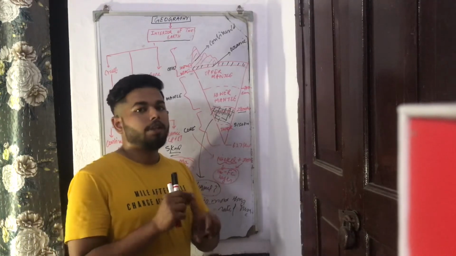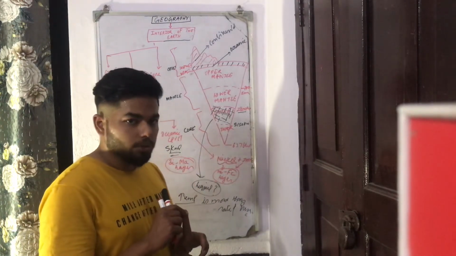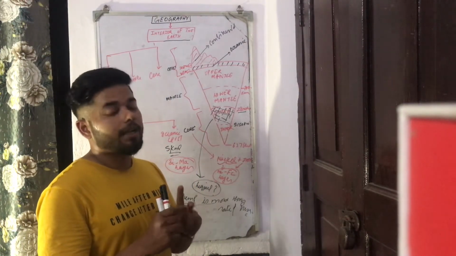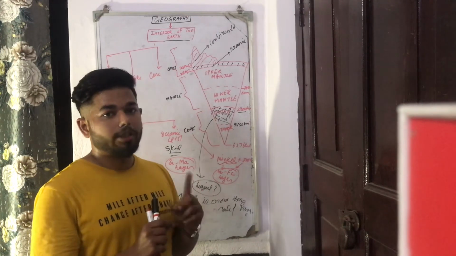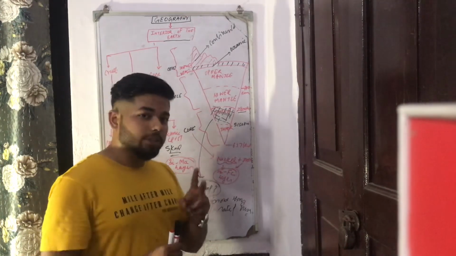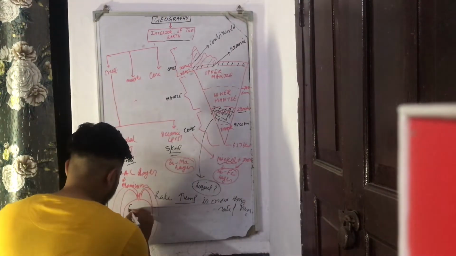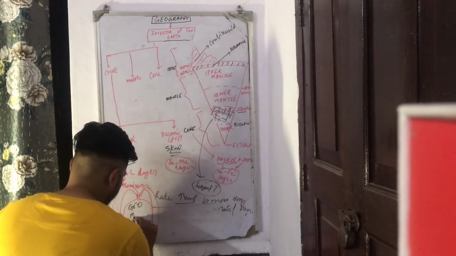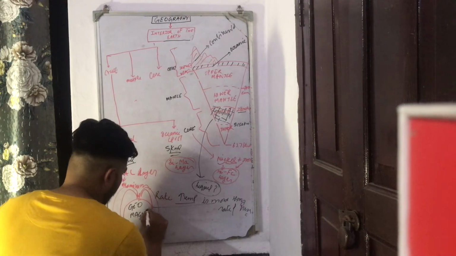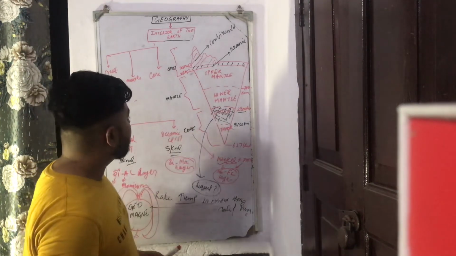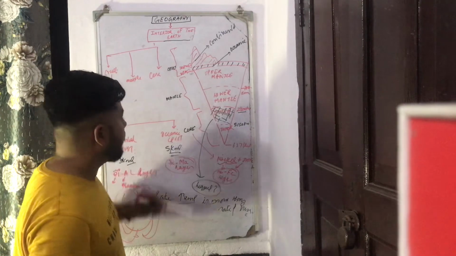Which two reasons? Earth has a liquid outer core which has charged particles, and the earth rotates on its axis. These two reasons make earth a magnet. We call it geomagnet. And the density of which is highest? Density of the core is highest.